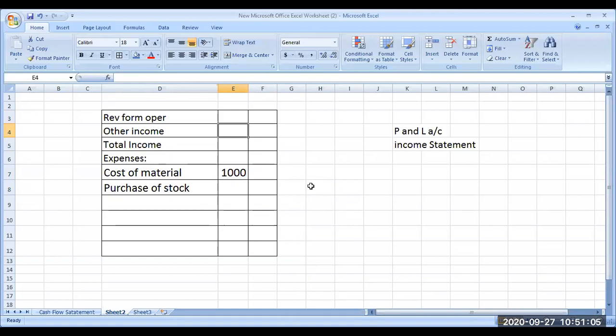Anybody else? A lot of doubts are only in the assignment. Yes, sir. Normally it should come, because even though you have studied accounts in your 11th, 12th or degree, the format you are seeing from the companies will be a little different. So definitely there will be a doubt, but you have to check it immediately.